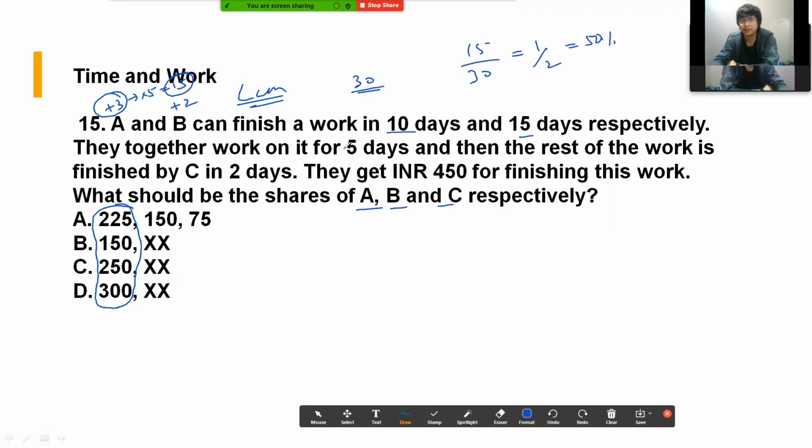That's why his share will be 50% of the total share, and the total amount given was 450, so 50% will be 225. Only one option had A's value as 225, so mark this and move ahead. No need to look at anything else. Okay.